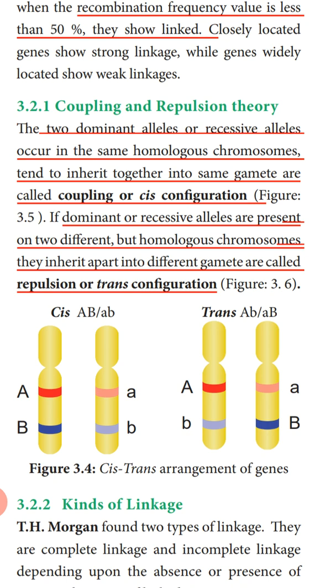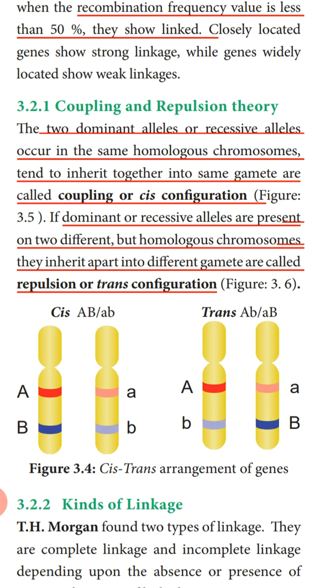Here, one chromosome contains the dominant alleles capital A and capital B, and the recessive alleles small a and small b are present in the other chromosome.